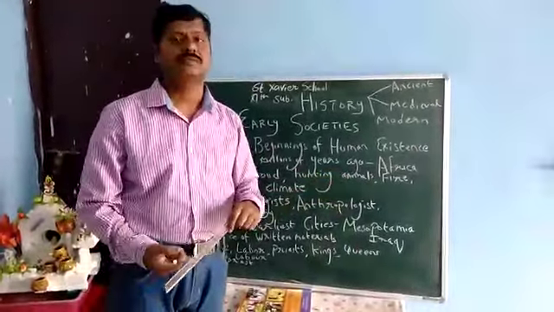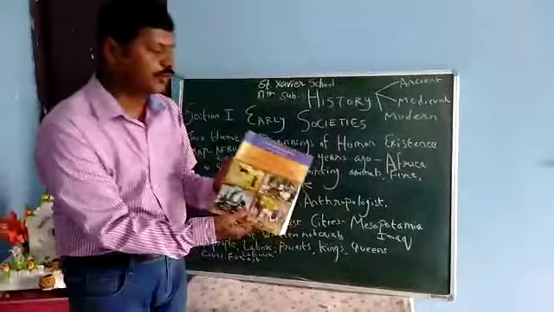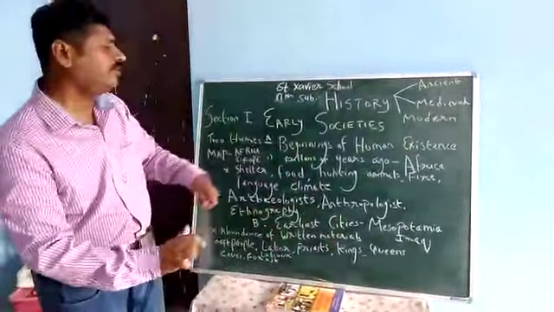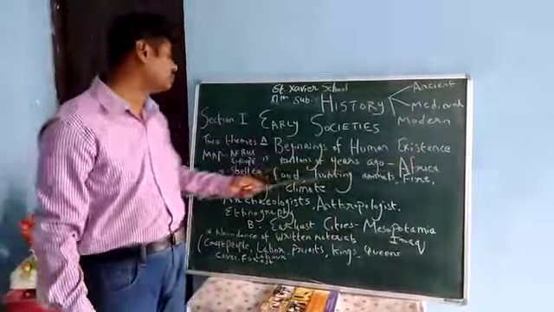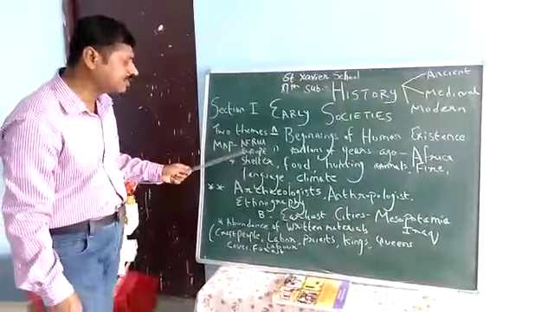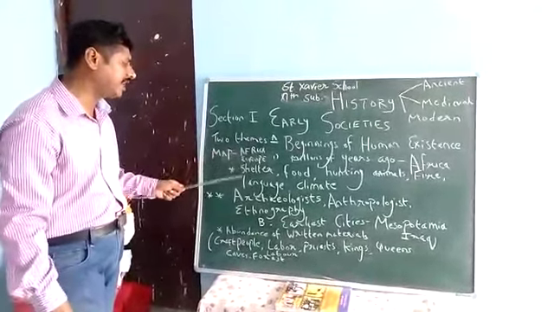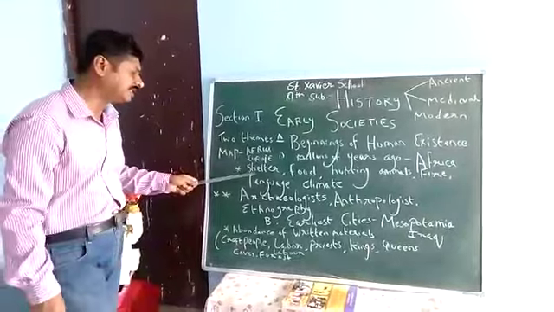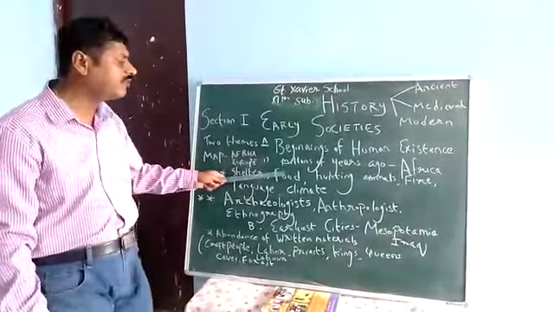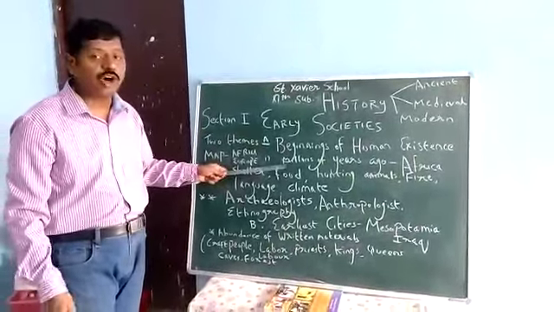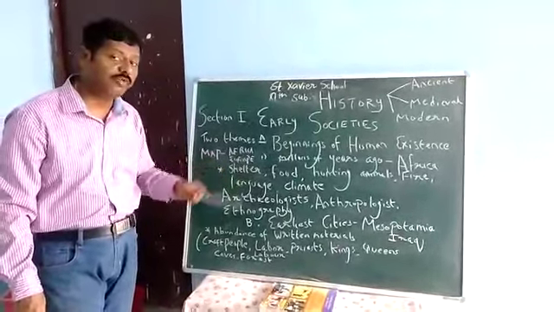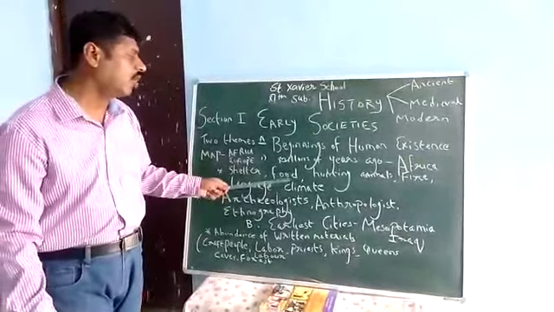But in which country? The book given to you has it. I just want to know in which country it started. That's why the map is very important when you're talking of Africa. Here you are going to see how the people in Africa lived during that time, their shelter, and what type of food they were eating. Do not forget the food. Unlike the microwave food you use now, these were all raw foods. But how they were cooking, what variety they were eating, you will know all these things.